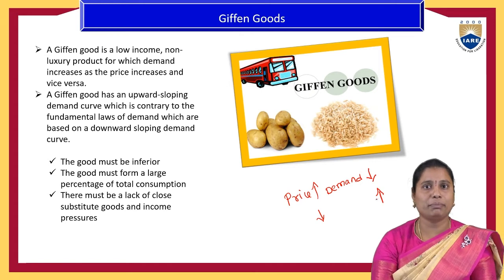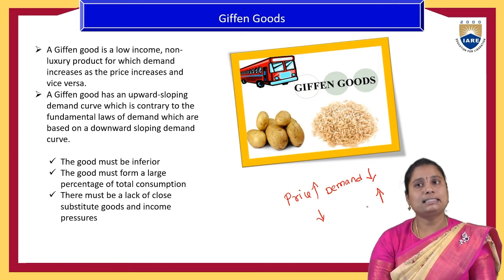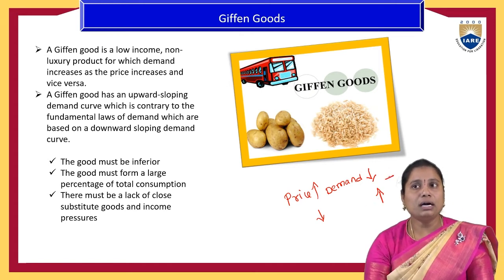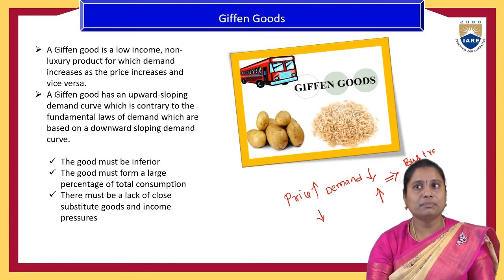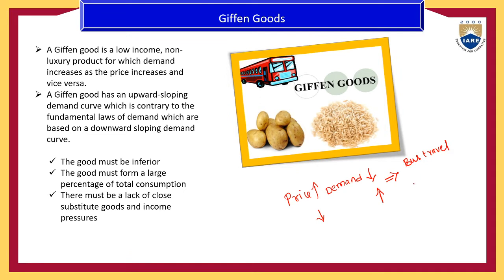Just take the example that people treat bus travelling as lower status than travelling by car or aeroplane.